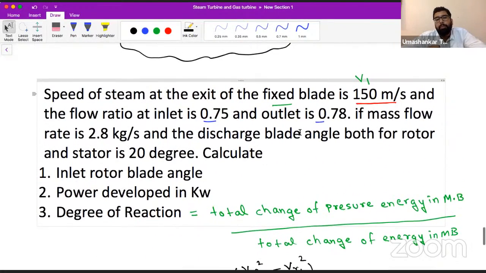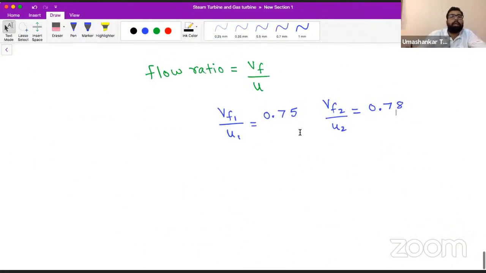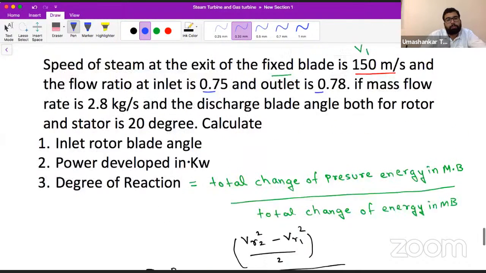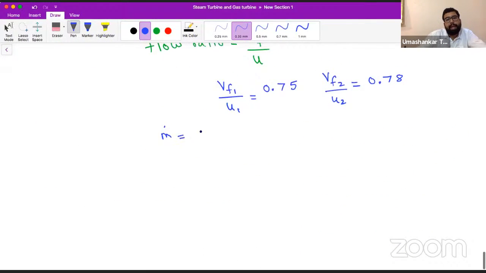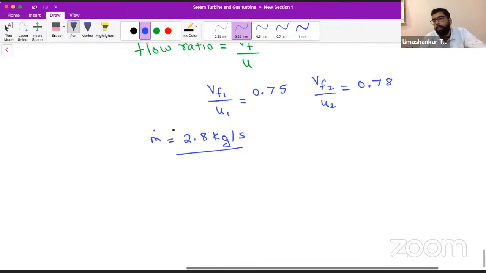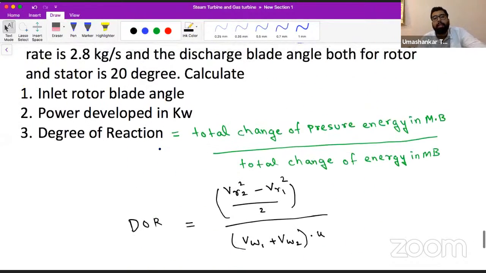Now, the mass flow rate is 2.8 kg per second. So m dot is given to us, and it is 2.8 kg per second. What else is given to us?